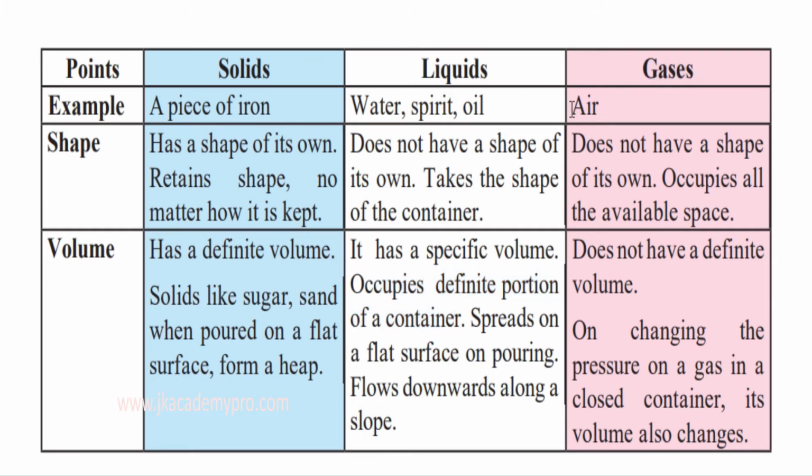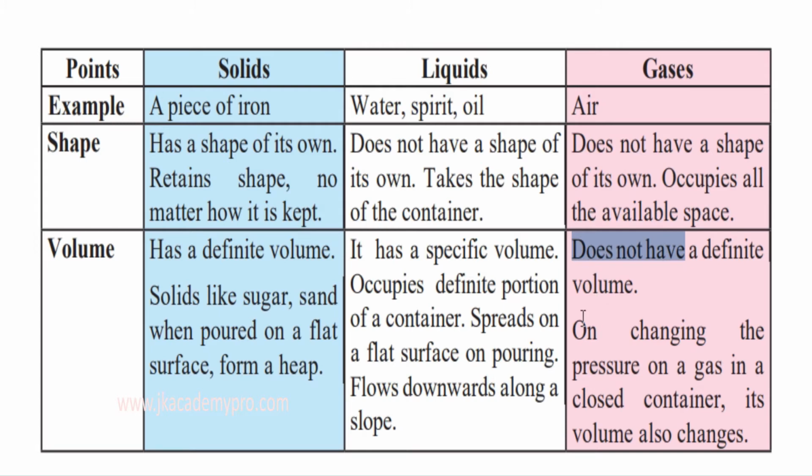Now let's understand about gases. The best example of a gas is air. We are surrounded with air. It does not have a shape of its own, isn't it? Air is everywhere, it will spread out. It does not have a shape of its own at all, and occupies all the available space. So wherever it can spread, it will go. It does not have a definite volume, no volume of its own.